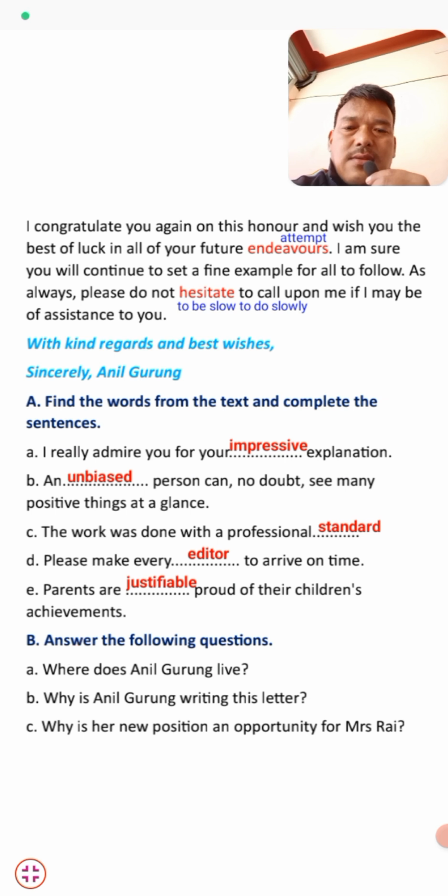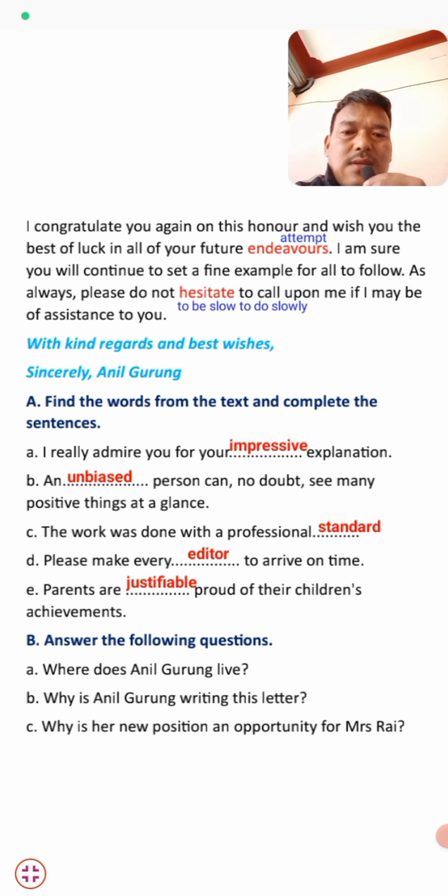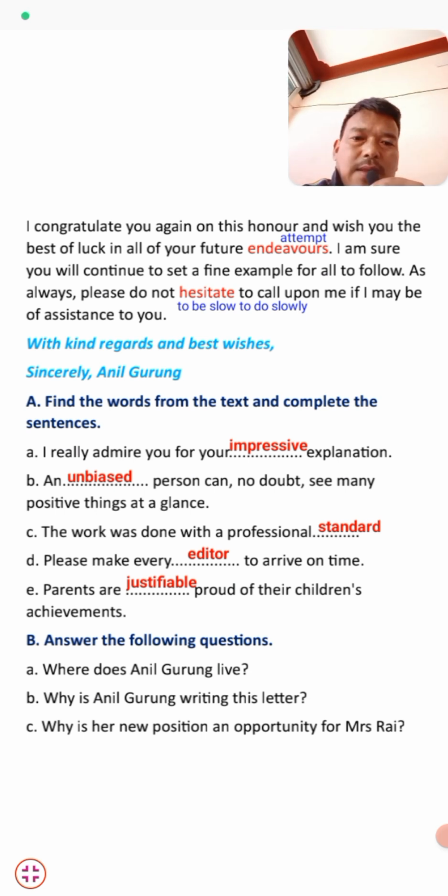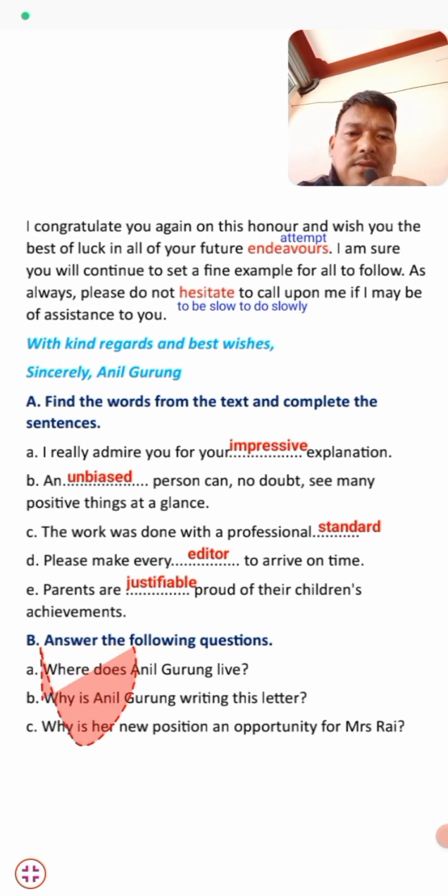Now it's B number exercise. We have to answer the following questions. The first one, where does Anil Gurung live? Okay, it's clearly mentioned on the right side corner of the letter. It's Changunarayana, Bhaktapur, the place where Anil Gurung lives. Students, here I have written all the answers of these questions. Have a look at the answers.